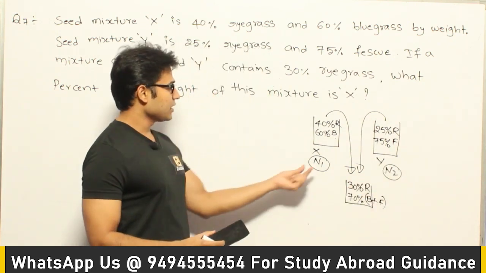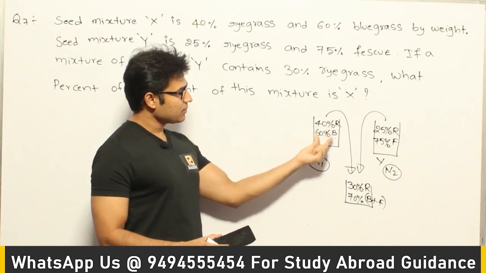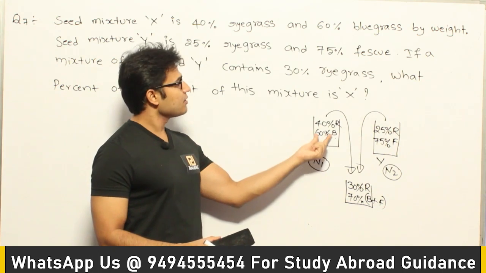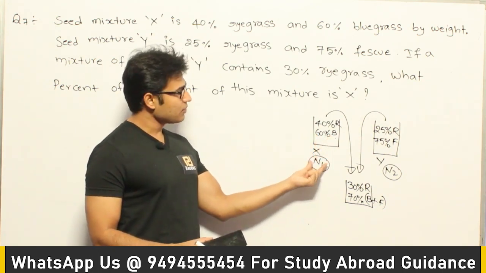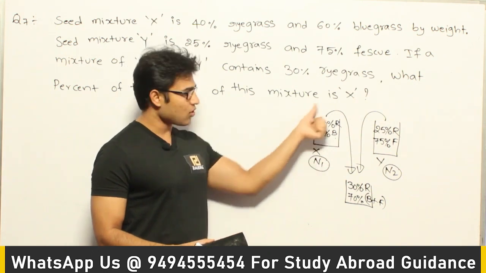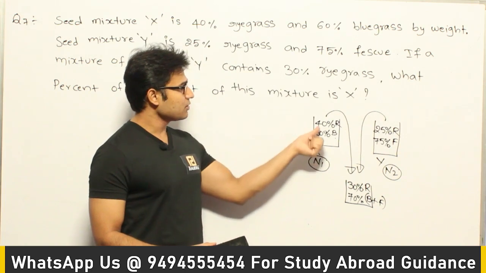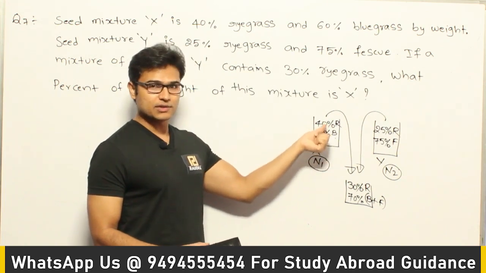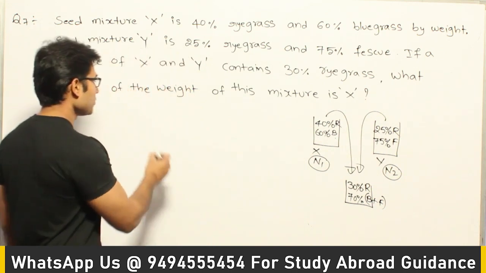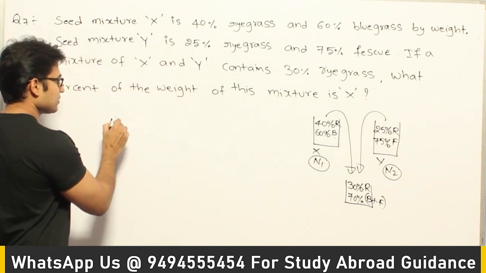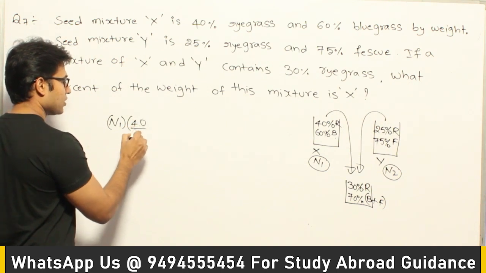Now if you are taking N1 kgs from X, then out of that 40% will be ryegrass and 60% will be bluegrass seeds, isn't it? Therefore what will be the ryegrass seeds that will fall into this final mixture? That depends on how much you are getting from this, isn't it? So the ryegrass that you get into this is going to be N1 kgs into 40% of it, 40 by 100.